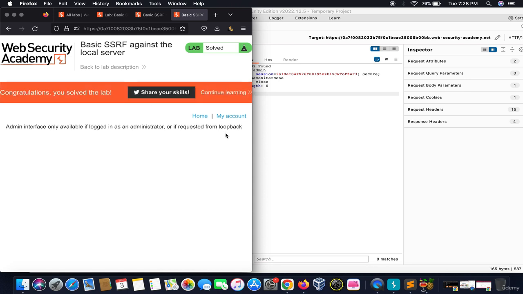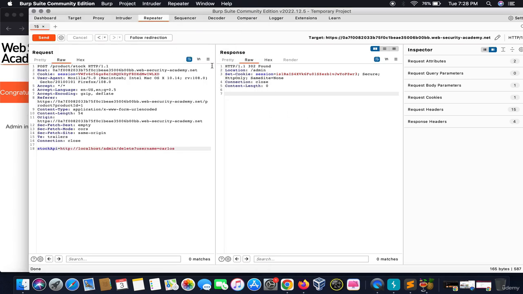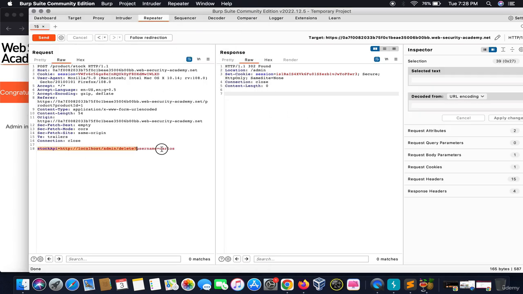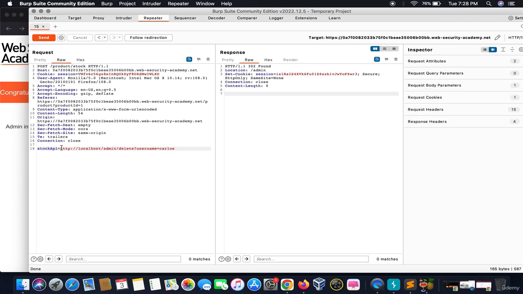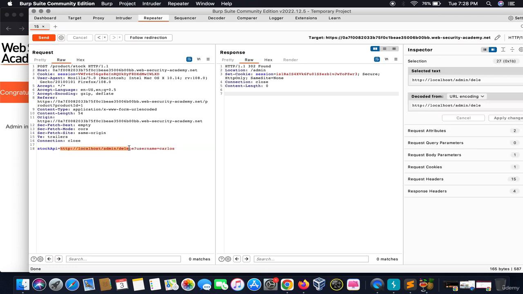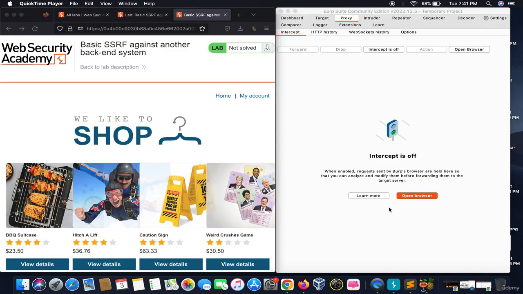So this is an example of a basic SSRF attack where we use the response of the website itself to look out for an admin panel which is hosted locally onto this website. We will talk more about it in the coming examples. So in this lab, we will talk about how to do an advanced SSRF to locate the admin panel onto a particular website. Let's see how we need to do this.